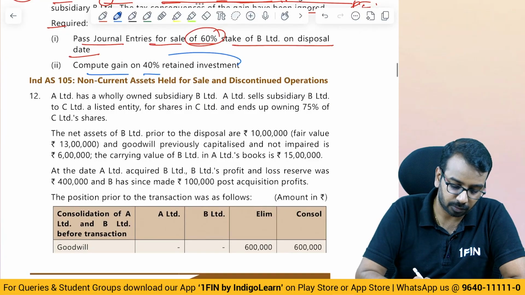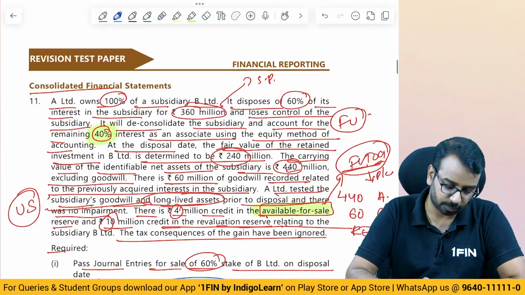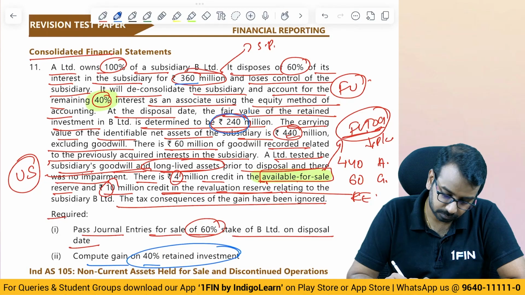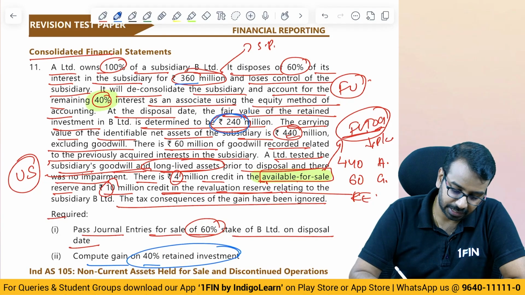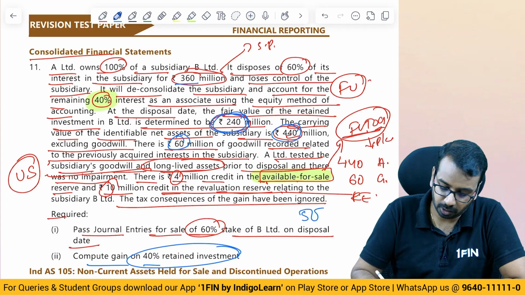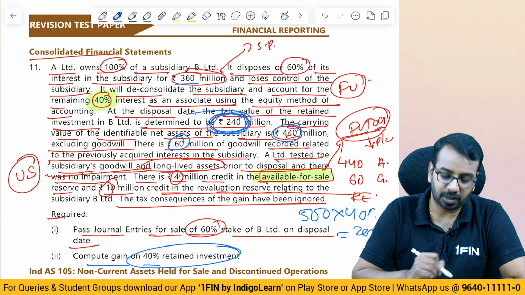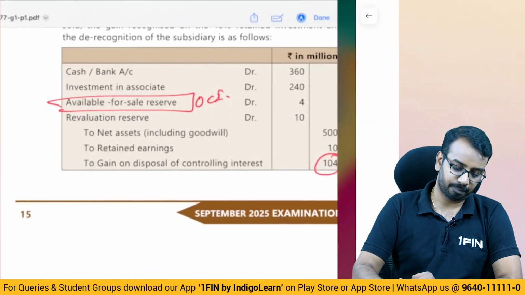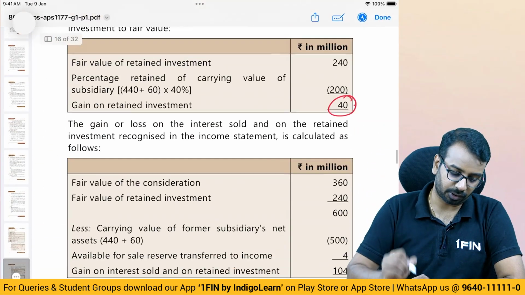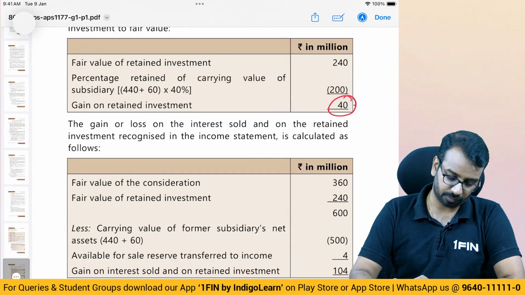Then compute the gain on the 40% retained investment. They disposed 60% for 360, right? 240 is what is retained. What was the asset value? 440 plus 60, so 500. 40% of 500 is 200. What is the fair value? 240. So 40 is the gain. That gain is 40 million rupees.